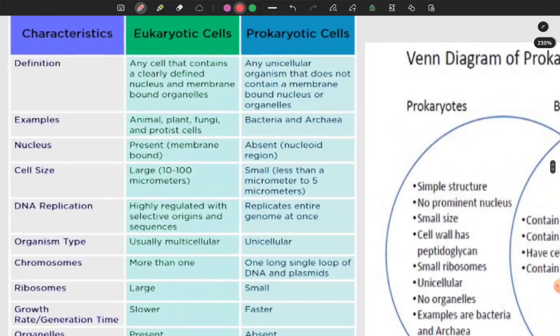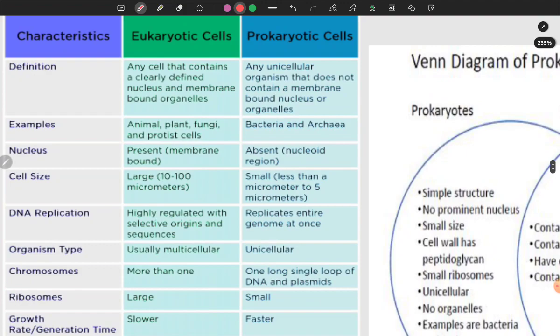Any cell containing a clearly defined nucleus and membrane-bounded organelles is called a eukaryote. Prokaryotes don't contain a membrane-bounded nucleus or organelles. Examples of eukaryotes are animal, plant, fungi and protist cells. For prokaryotes, it's bacteria and archaea. Nucleus is present in eukaryotes and absent in prokaryotes.